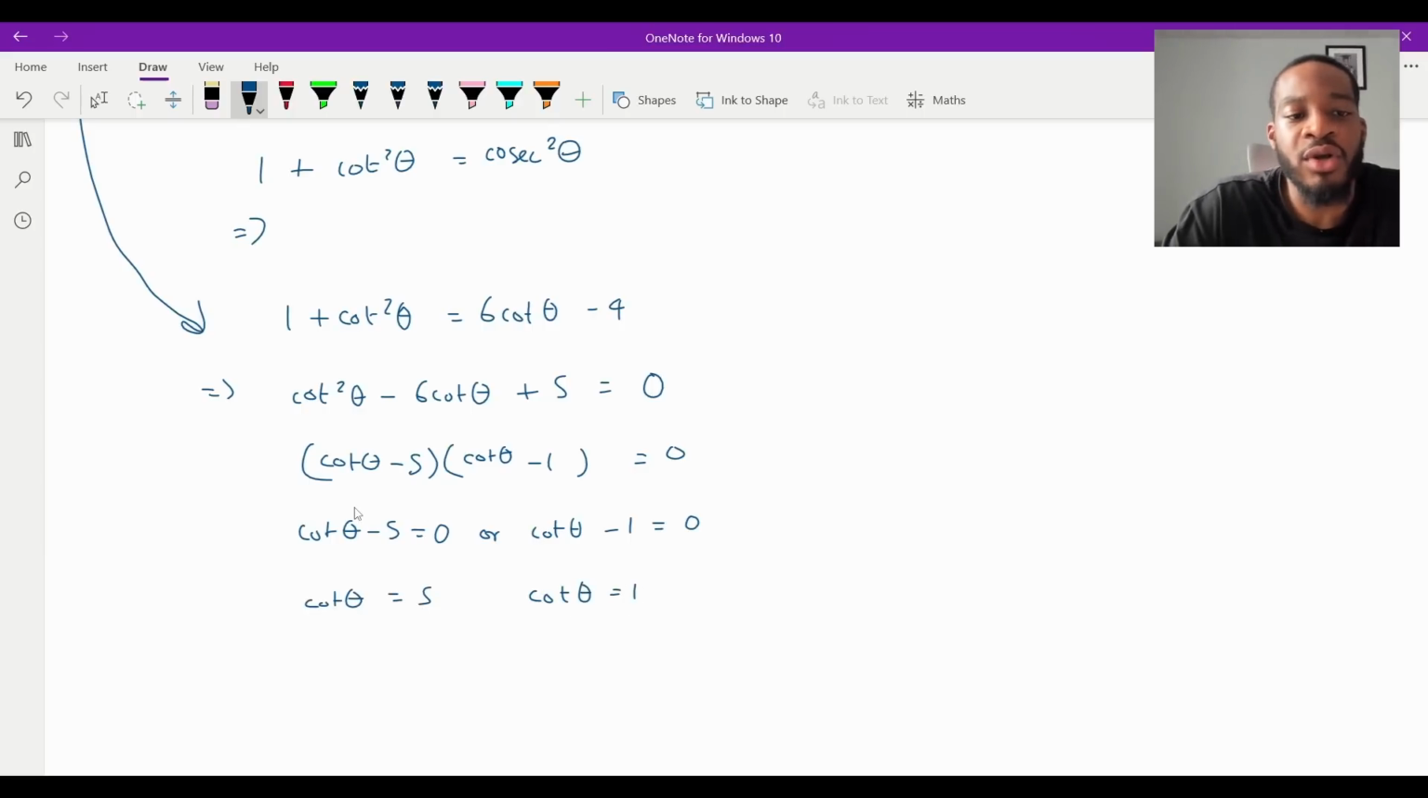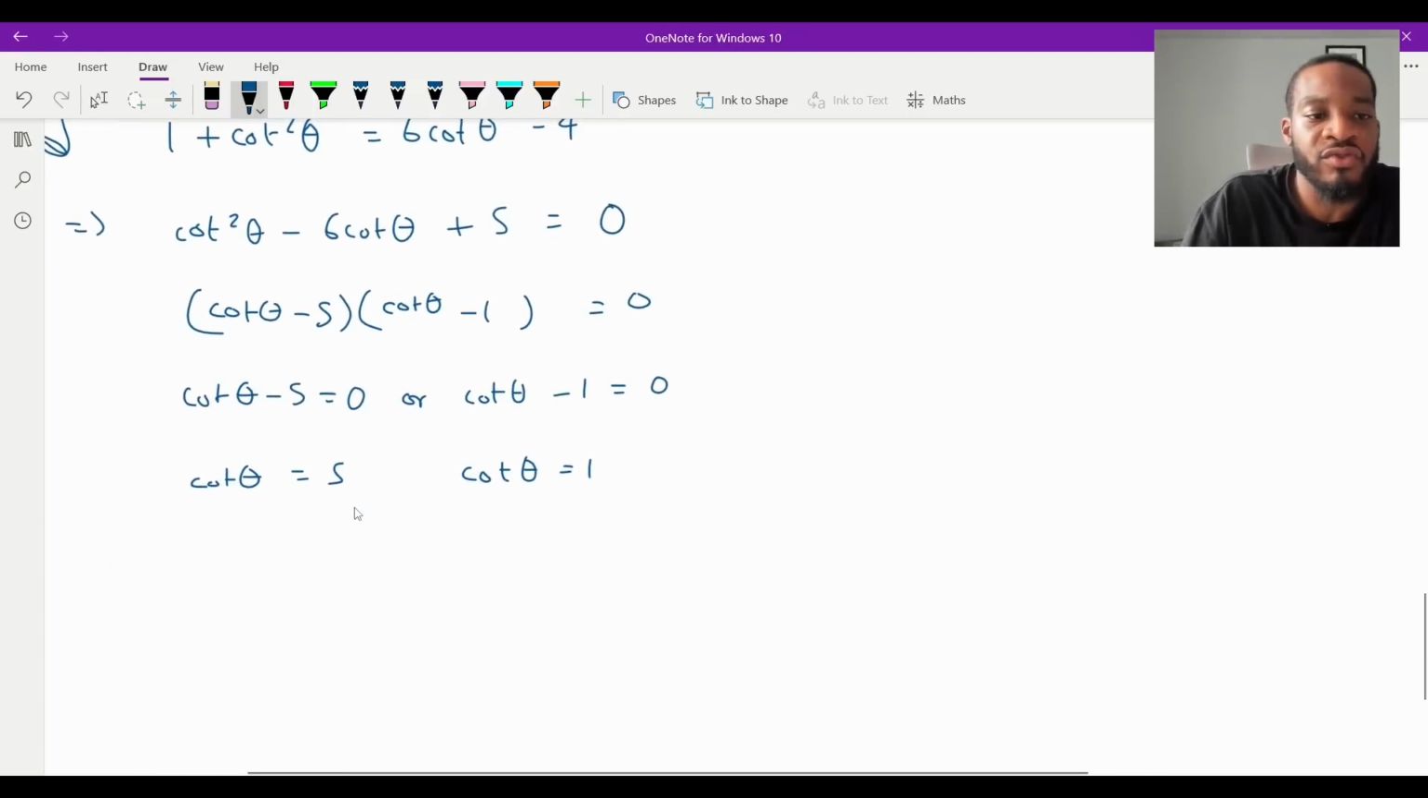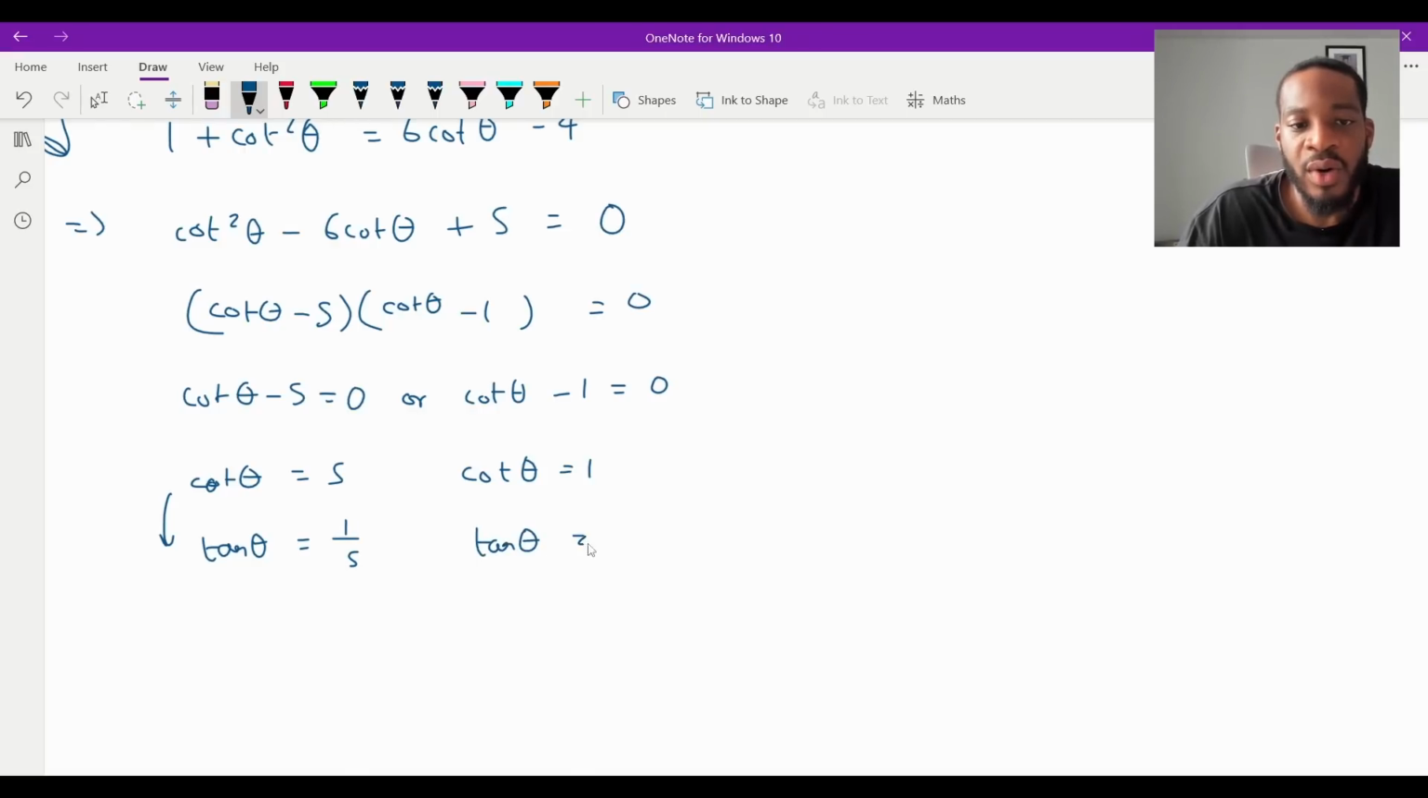Now, remember, we don't have cot on our calculators, so we need to rewrite this. Remember, cot is 1 over tan, so I can rewrite these. Since cot is 1 over tan, you can just literally take the reciprocal of both sides. If I take the reciprocal of cot, that is tan, so we'll get tan theta there. And the reciprocal of 5 is 1 over 5. And then this one is just going to be tan theta is going to still equal 1, isn't it? Yeah, so we get that there.